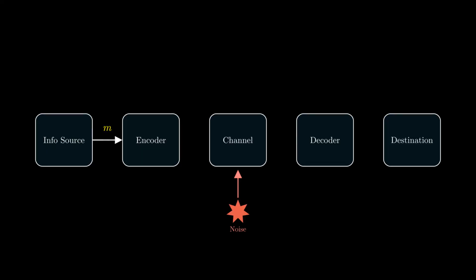Let's trace the life of a message. The source produces a message, M. The encoder compresses this message into a signal, X, stripping away redundancy. This is where entropy dictates our limits. The signal travels through the channel, where noise distorts it, resulting in a received signal, Y. Finally, the decoder looks at this noisy signal and makes its best guess, M hat, attempting to reconstruct the original. Shannon showed that this entire system is governed by 2 fundamental numbers: the entropy of the source, which tells us how much we can compress at the encoder, and the capacity of the channel, which tells us how fast we can reliably transmit despite the noise.